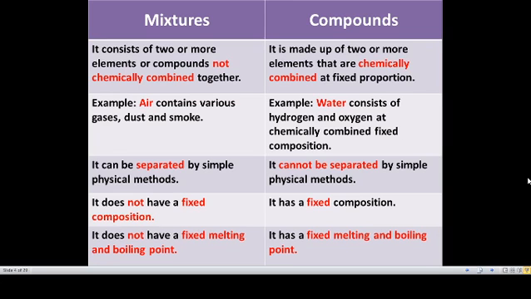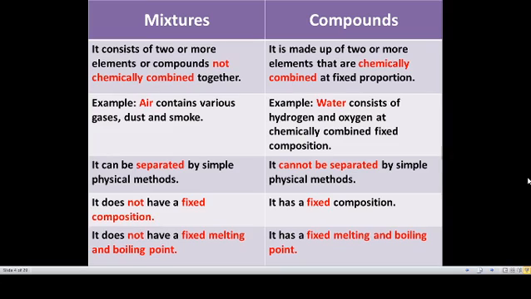Okay, first see the differences between mixtures and compounds. What is a mixture? It consists of two or more elements or compounds not chemically combined. Mixture means there will be a combination, but that will not be a chemical combination. So two or more elements or two or more compounds are present in it, but they are not chemically combined. Compounds are just the opposite to this: the elements present in compounds are chemically combined.